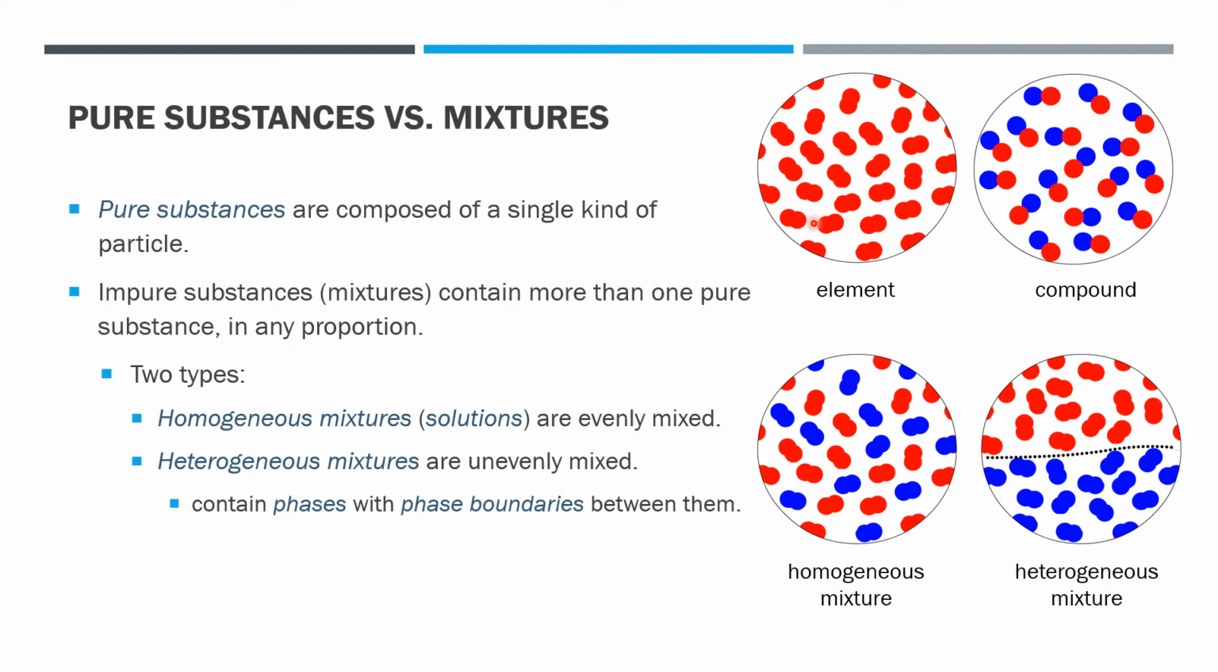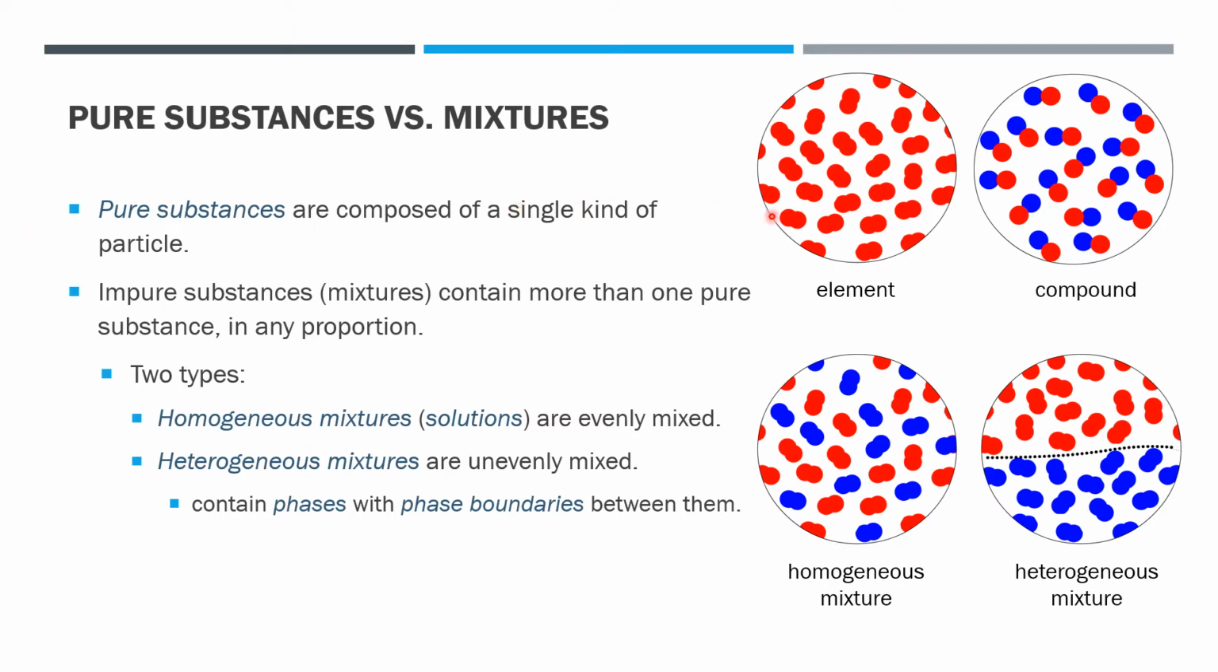We've already talked about elements, which contain one kind of atom, and compounds, which contain more than one kind of atom bound in a particular arrangement. We're going to introduce an umbrella term for those: pure substances. A pure substance is a material that contains just one kind of molecule.